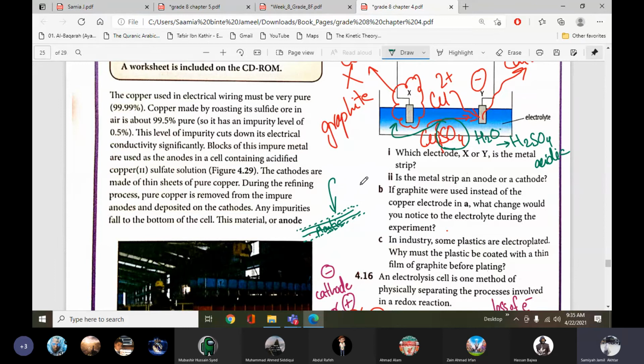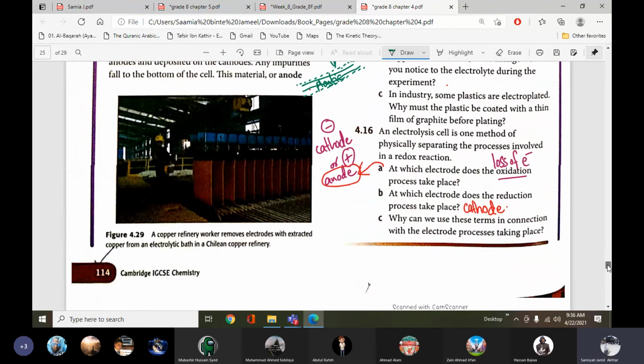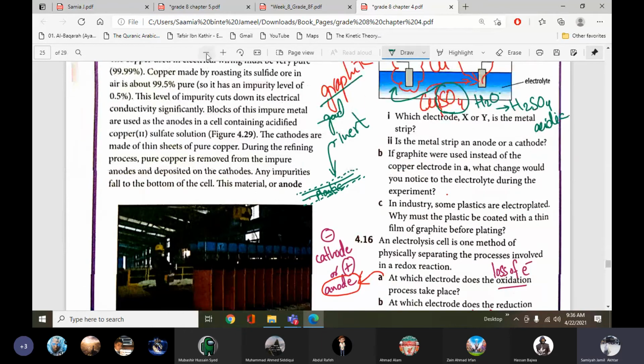So we cover it with graphite, and we discussed that graphite is a very good conductor, but it is inert. Inert means it's unreactive, so it will not react with the plastic or whatever substance we want to coat. It will not react, but it will conduct. These are the small questions which are really important.